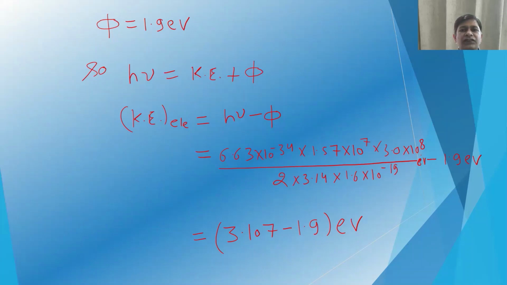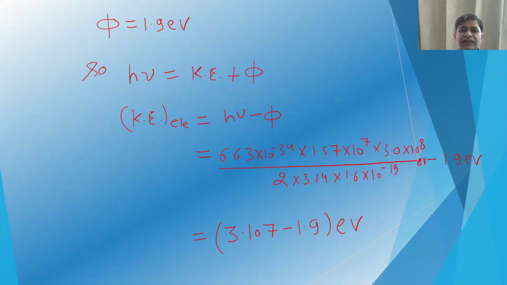So as per the equation, h nu is equal to kinetic energy plus work function. So the kinetic energy of the electron will be equal to h nu minus phi. You put all these values. So h will be 6.63 × 10^-34 into 1.57 × 10^7 into 3 × 10^8, divided by 2 into 3.14 into 1.6 × 10^-19.